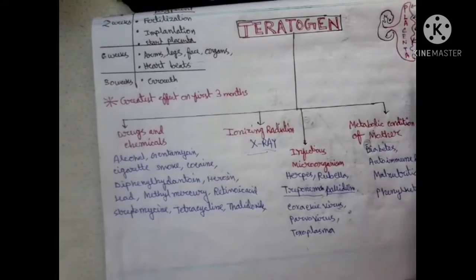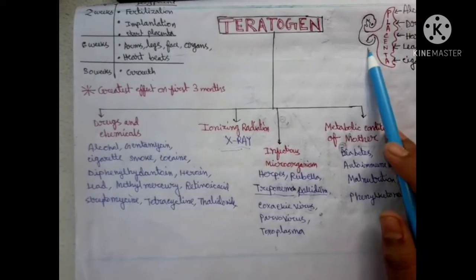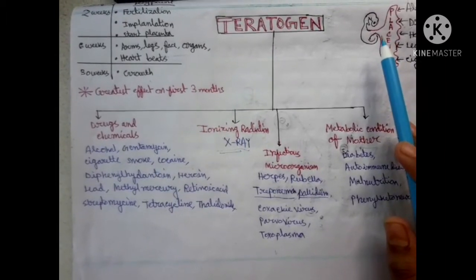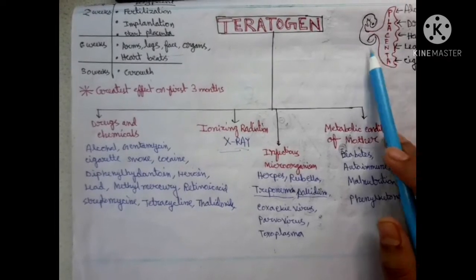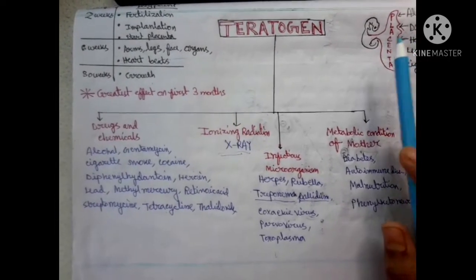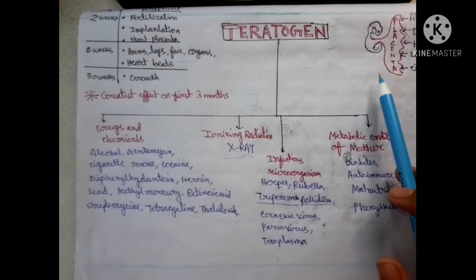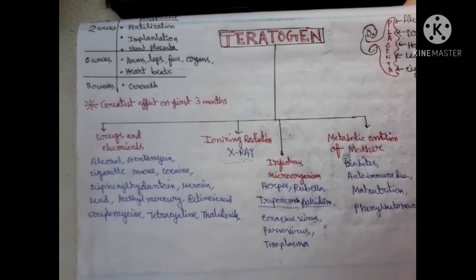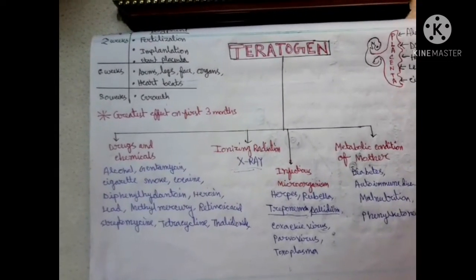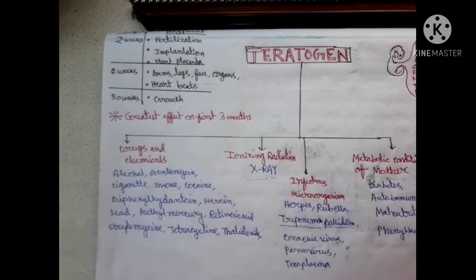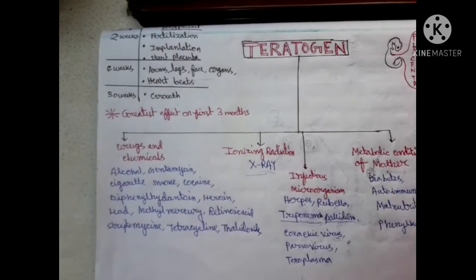Now, the pregnancy period is divided into three trimesters. Each trimester consists of three months. The first to third month is the first trimester, the second trimester is after three months, and the third trimester is the last three months of pregnancy.